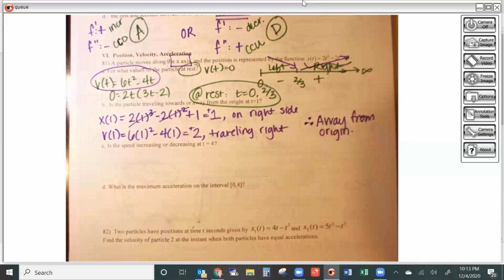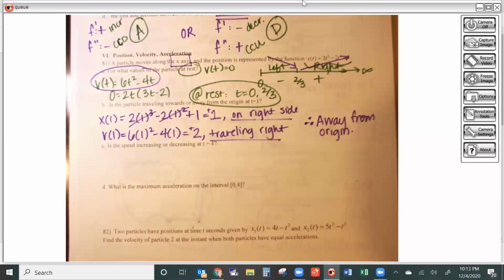Now if it says to explain, you have to put this stuff. I'm on the right side, I'm traveling to the right, therefore I'm going away. If it doesn't say, you can just guess towards or away. But those points will be tied together, so if it says towards or away, justify, and you only pick one, then you're not going to end up getting points.